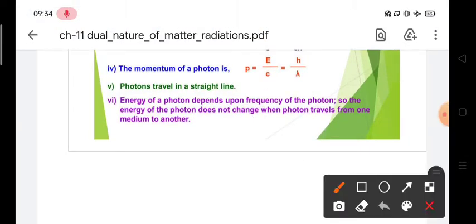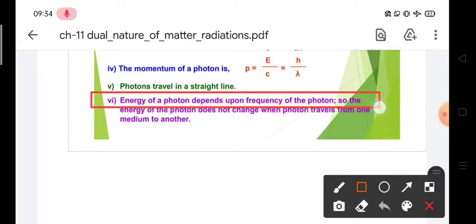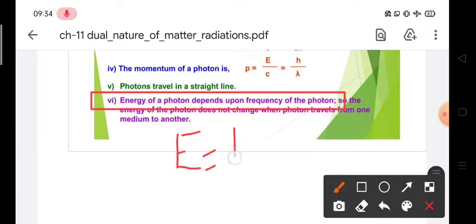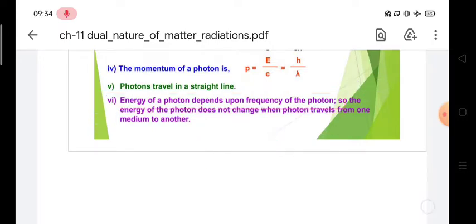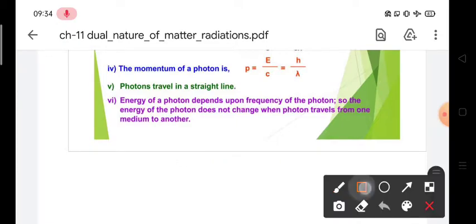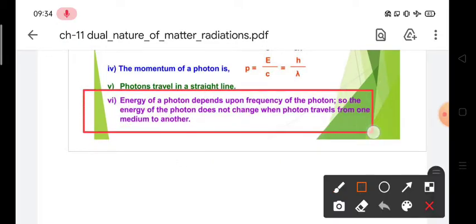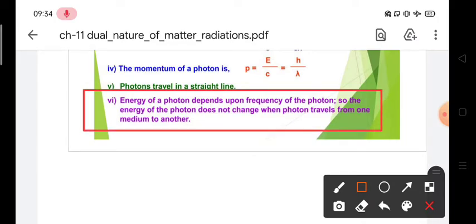It is saying that property number 6 is that the energy of a photon depends upon the frequency of the photon. Energy of a photon depends on what? Depends on the frequency of the photon, that is E equal to h nu, we already know. Now it says that the energy of the photon does not change when the photon travels from one medium to another medium.